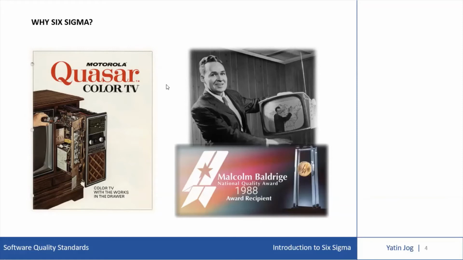After Motorola won the Malcolm Baldrige National Quality Award in 1988, the secret of their success became public knowledge, and Six Sigma became known to everyone. Even though Motorola has been struggling in the past few years, and other companies have taken up the Six Sigma banner, Motorola led itself to new levels of customer service and productivity by using Six Sigma practices. So this is something about history, and there is your answer for this question, why Six